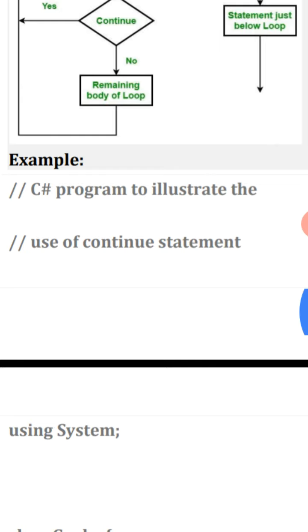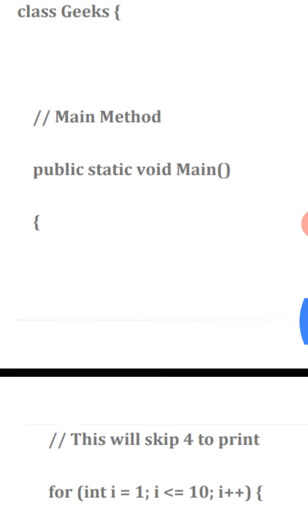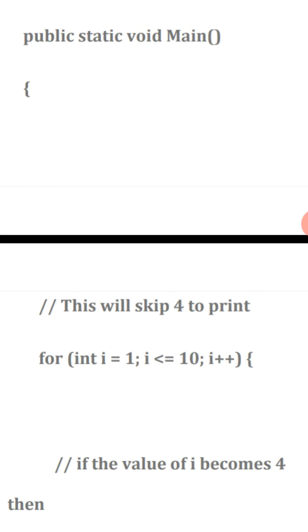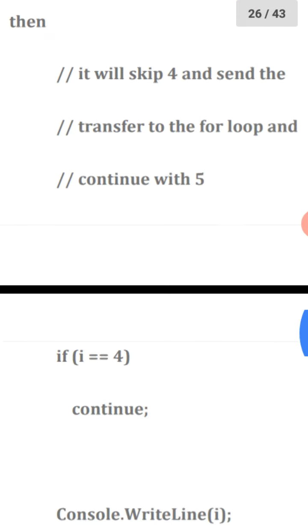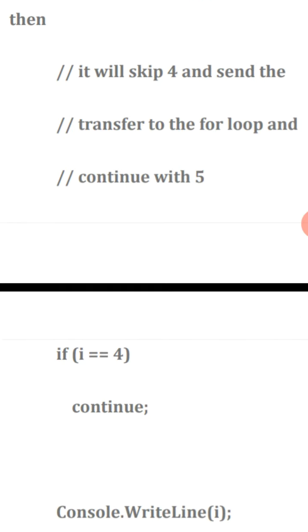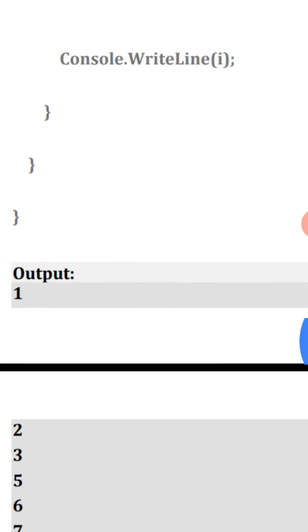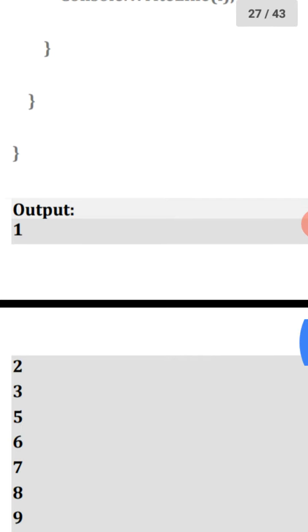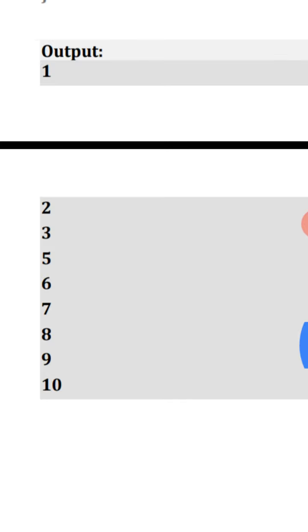See the example. Using System; class Geeks, public static void Main, for int i = 1, i <= 10, i++. If i is equal to 4, continue; Console.WriteLine(i). Then the output will be 1, 2, 3, 5, 6, 7, 8, 9, 10.